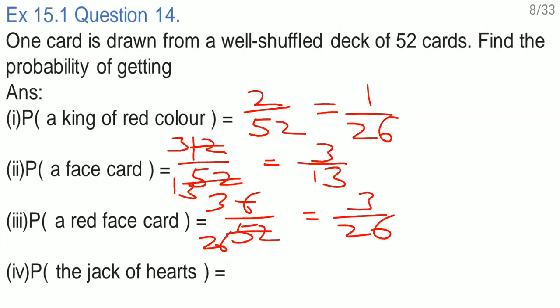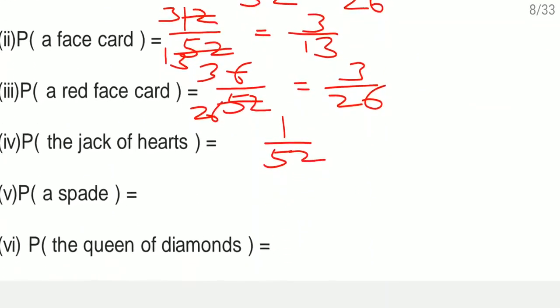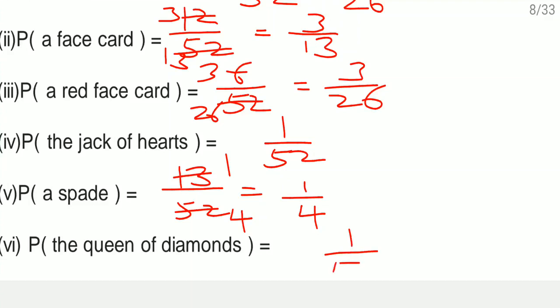Probability of the jack of hearts. How many jack of hearts are there? Only 1. So it is 1 by 52. Now the next one. Probability of a spade. There are 13 spade cards. So 13 by 52. So 13 ones are 13 and 13 fours are 52. Answer comes as 1 by 4. Probability of the queen of diamonds. So only one queen is there of diamonds. So 1 by 52 is the probability.